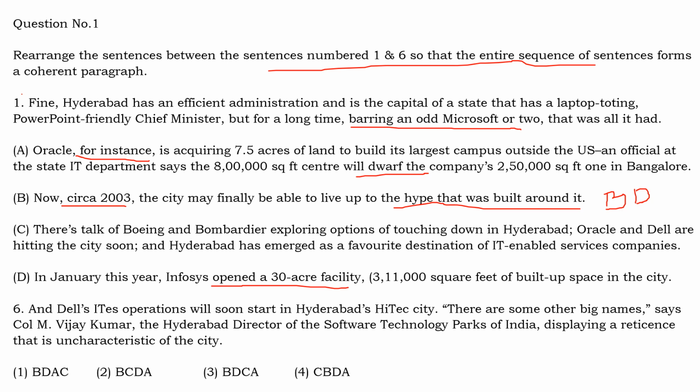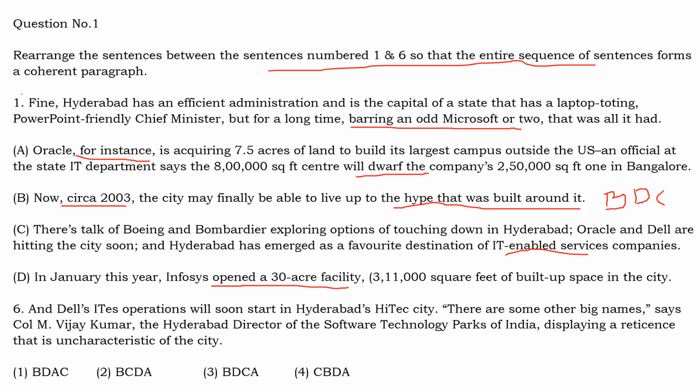So you can say there is talk of Boeing and Bombardier exploring options of touching down in Hyderabad. Oracle and Dell are hitting the city soon, and Hyderabad has emerged as the favorite destination of IT enabled service companies. So it says that Boeing and Bombardier are going to come, Oracle and Dell are also going to come, and Hyderabad is emerging as a favorite IT destination. So you can say BDC. Then we can talk about A.